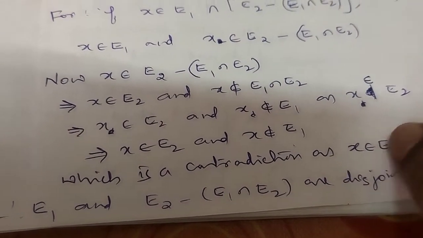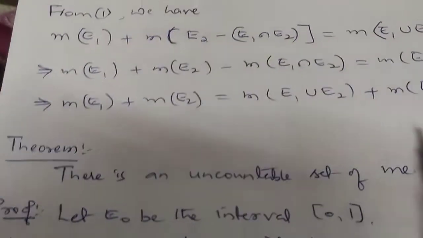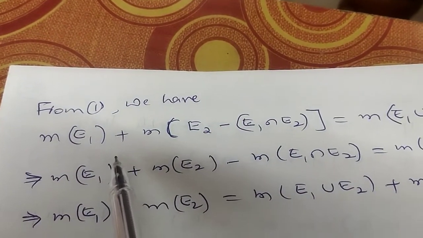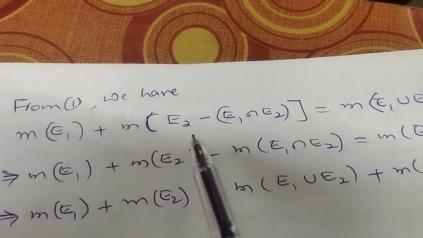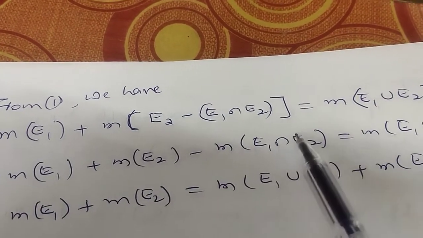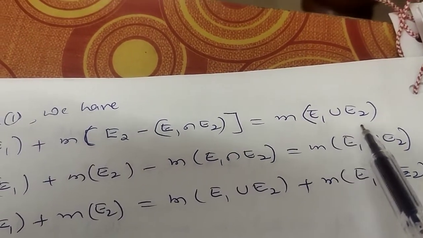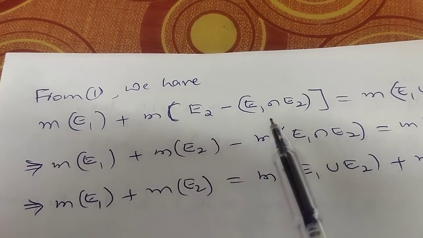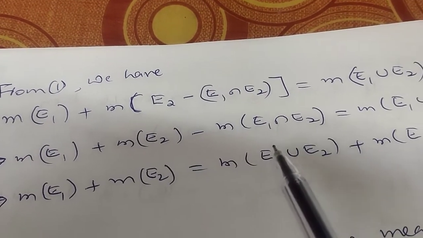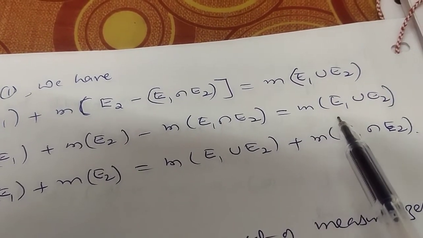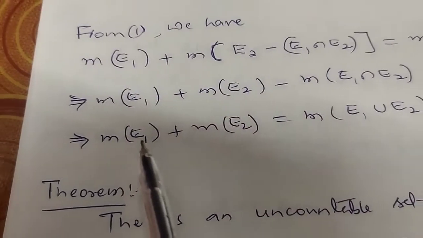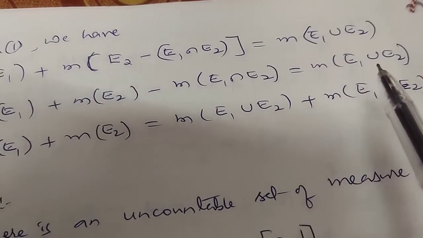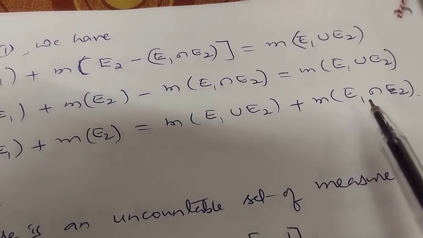Disjoint sets means we can apply the measure on both sides. Measure of E_1 plus measure of E_2 minus E_1 intersection E_2 is equal to measure of E_1 union E_2. So measure of E_1 plus measure of E_2 minus measure of E_1 intersection E_2 is equal to measure of E_1 union E_2. Transferring this term to the right hand side, you get measure of E_1 union E_2 plus measure of E_1 intersection E_2 equal to measure of E_1 plus measure of E_2.